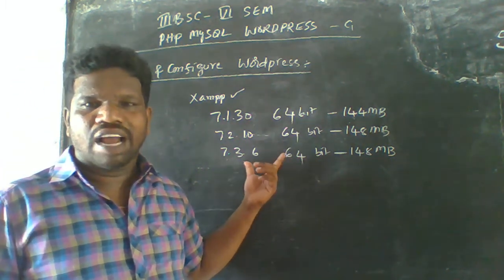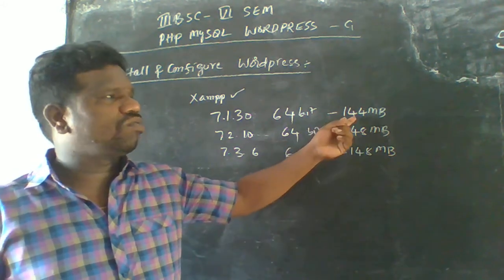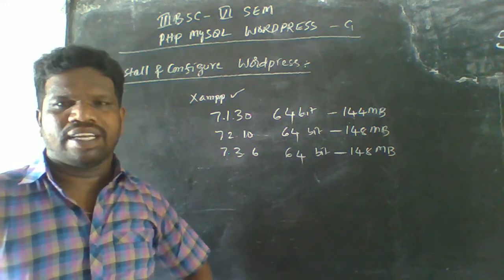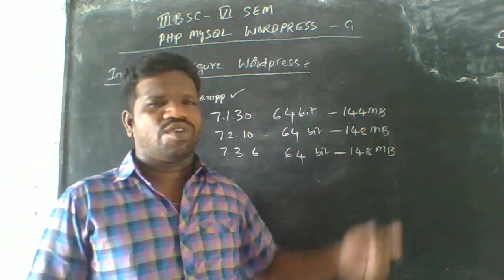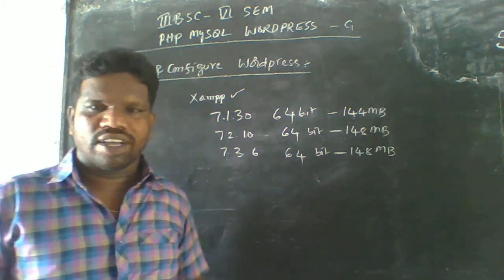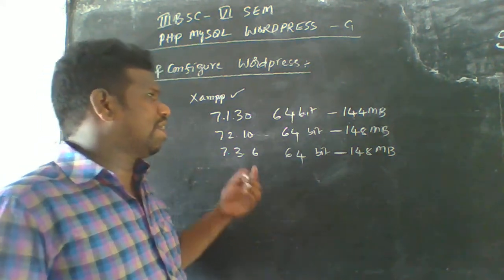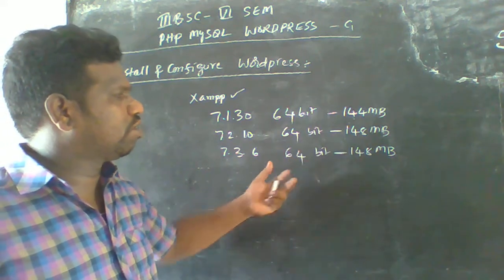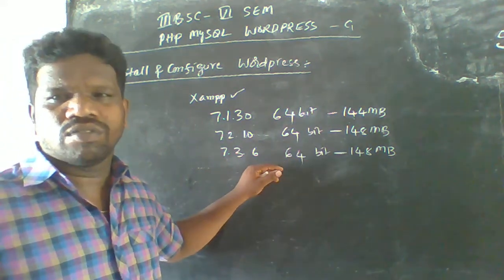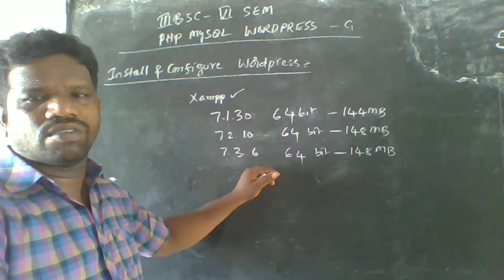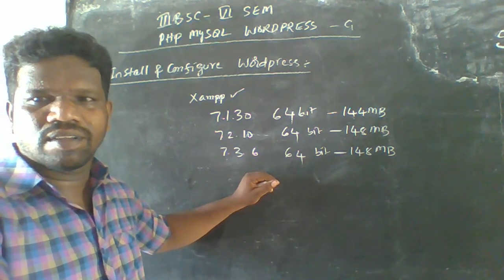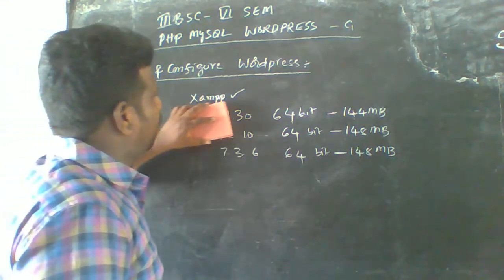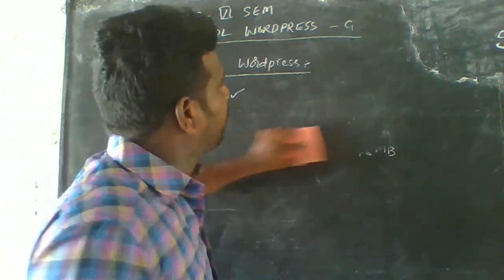In this order we have to select the needed software, and each has its size. The first file size is 144 megabytes, and the latter two are 148 megabytes. That is the memory size, and if you want any of them, you click that file and automatically it is going to download. Now I'm going to install XAMPP.